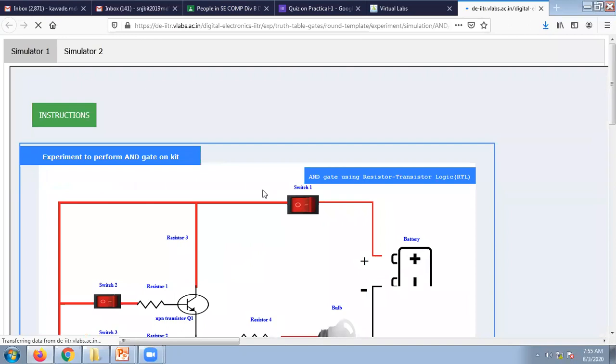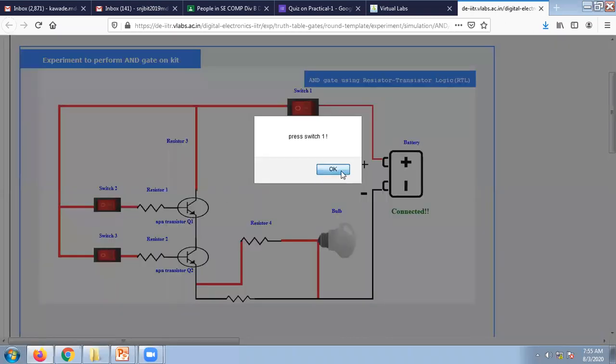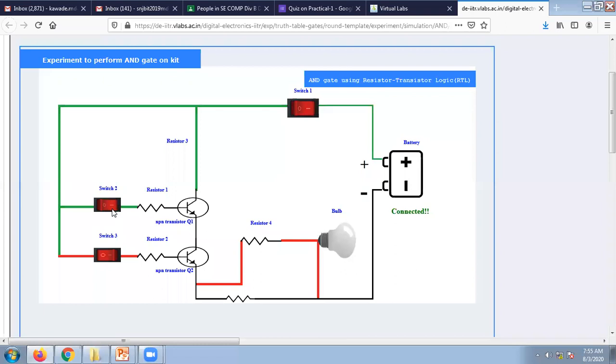Click on AND gate. Here, one circuit diagram is there. What is the AND gate table? First, the battery is connected. That means the power supply is on. Then these are the switches. In the AND gate truth table, if 1 1 is there, then the output is 1.